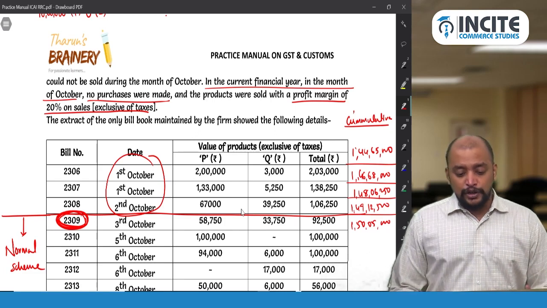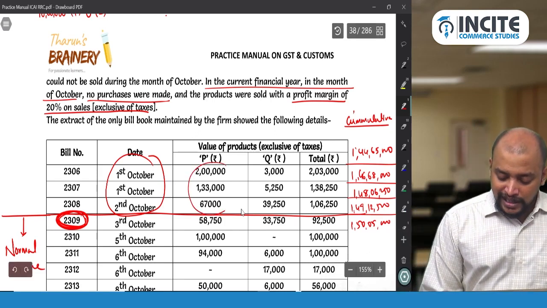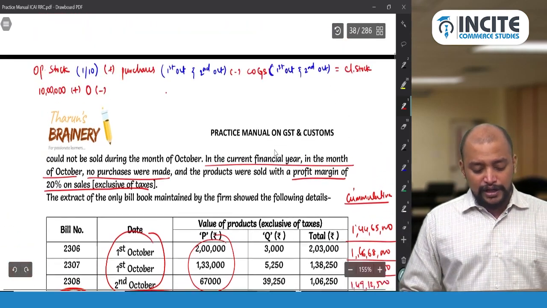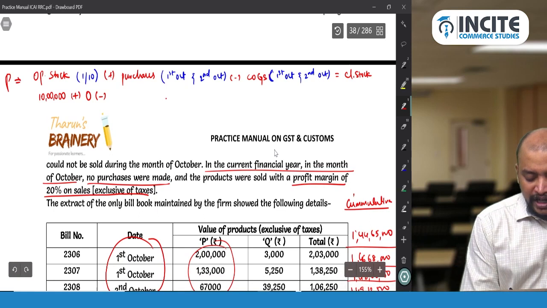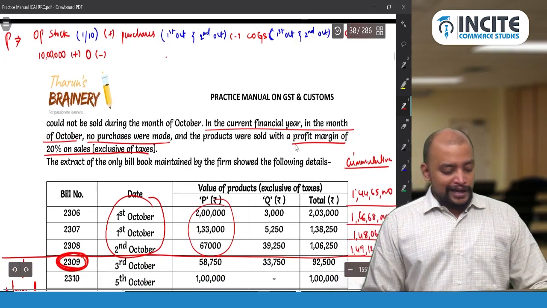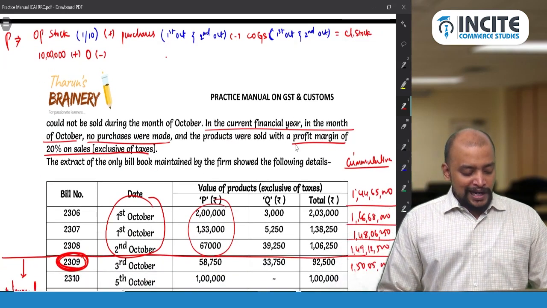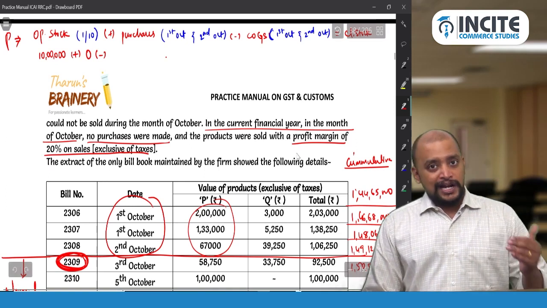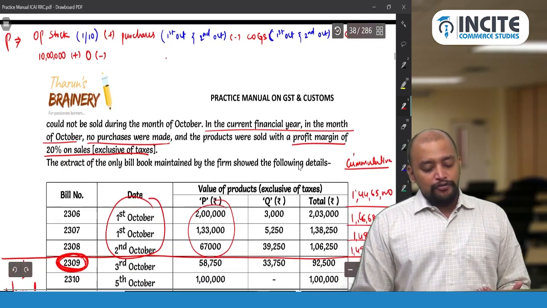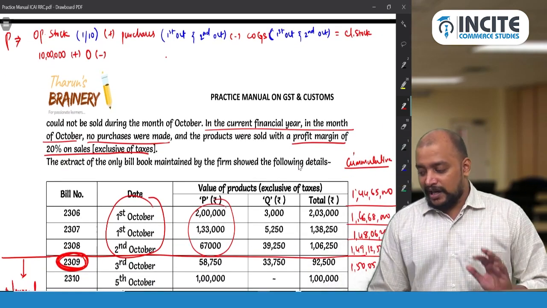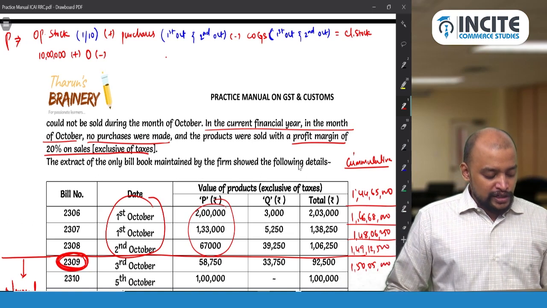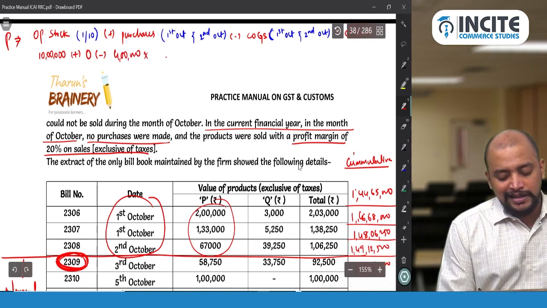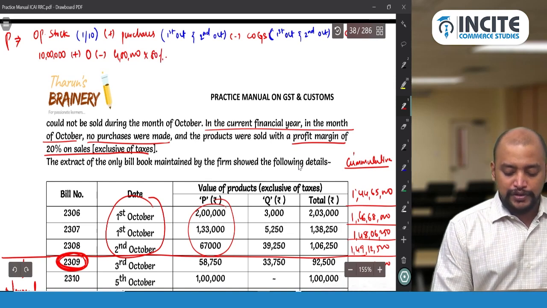So I need to know the sales value of the 3 transactions, only for P. 2 lakhs plus 1,33,000 plus 67,000, that is 4 lakhs. 4 lakhs is the sales. So 4 lakhs into 80%, we will get the cost of goods sold.